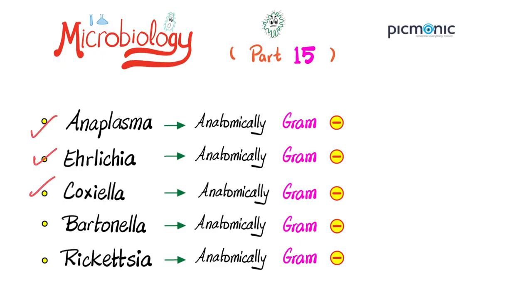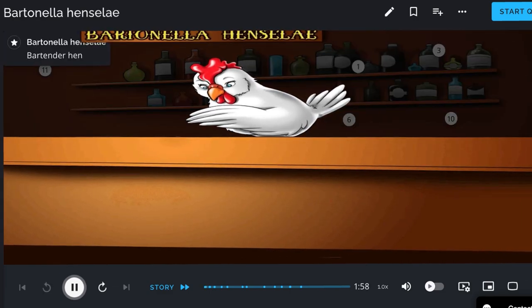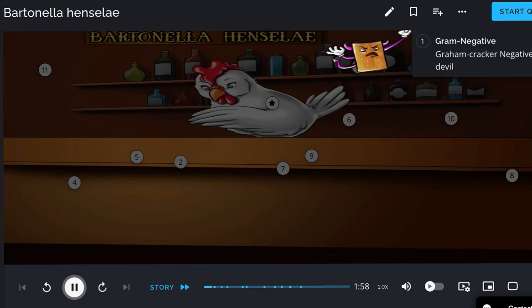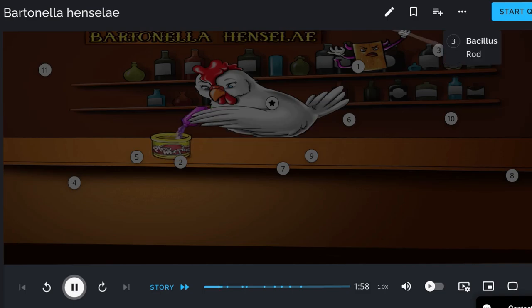Next, let's talk about Bartonella henselae, which causes two diseases, cat scratch disease and bacillary angiomatosis. Bartonella henselae is a bacterium illustrated in this Picmonic as the bartender hen. This organism stains gram-negative, shown as the gram-cracker-negative devil, and is described as having the ability to take on multiple forms, or pleomorphic, the Plato-morphic jar. Often, in microbiologic studies, it is observed as a bacillus, shown by the rod.